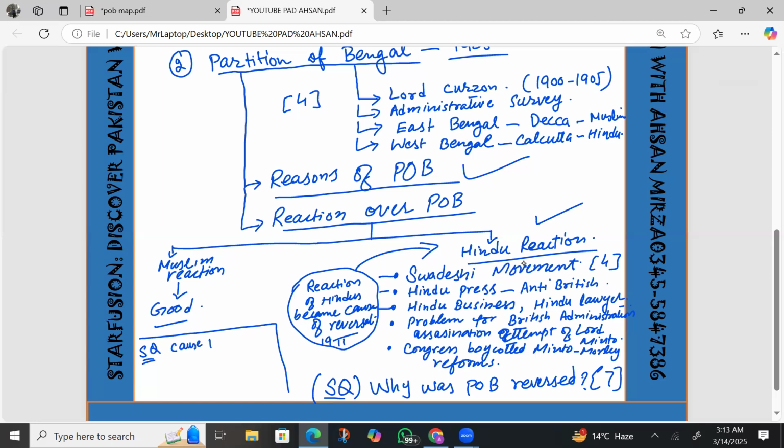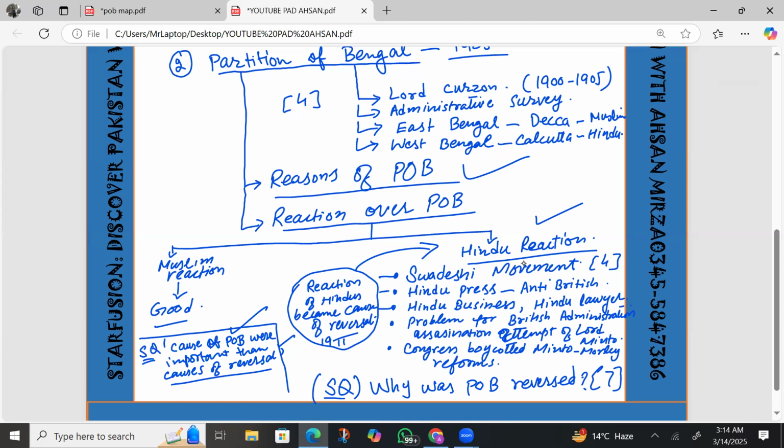Causes of partition of Bengal were more important than causes of reversal. So for that matter, you must know that you will write two to three causes of partition, two to three causes of reversal, you will write the importance, you will write the impact of these reasons, and you will say in your opinion which were the most important.